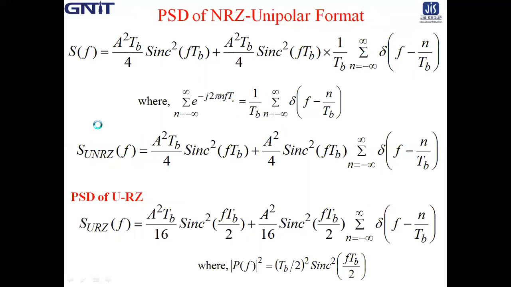Therefore, the power spectral density of unipolar NRZ is: the first term A square Tb by 4 sinc square f Tb, and the second term A square by 4 sinc square f Tb into the summation of delta function f minus n by Tb. So this is the power spectral density of unipolar NRZ.